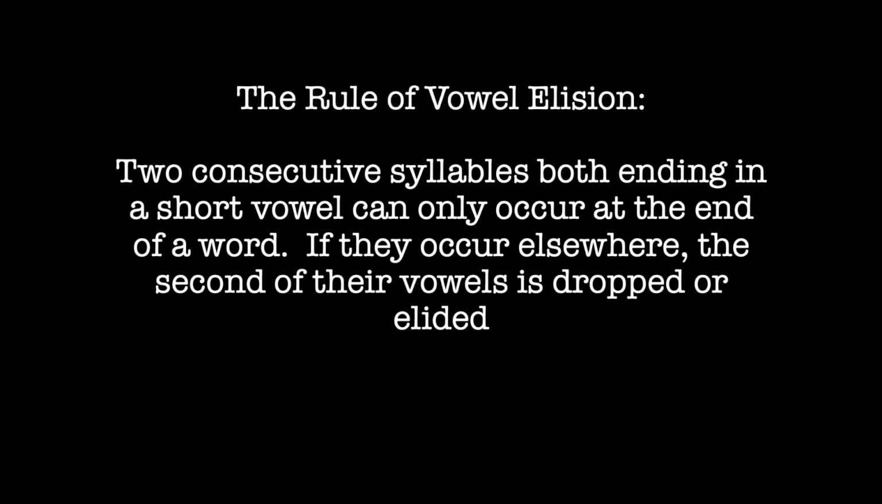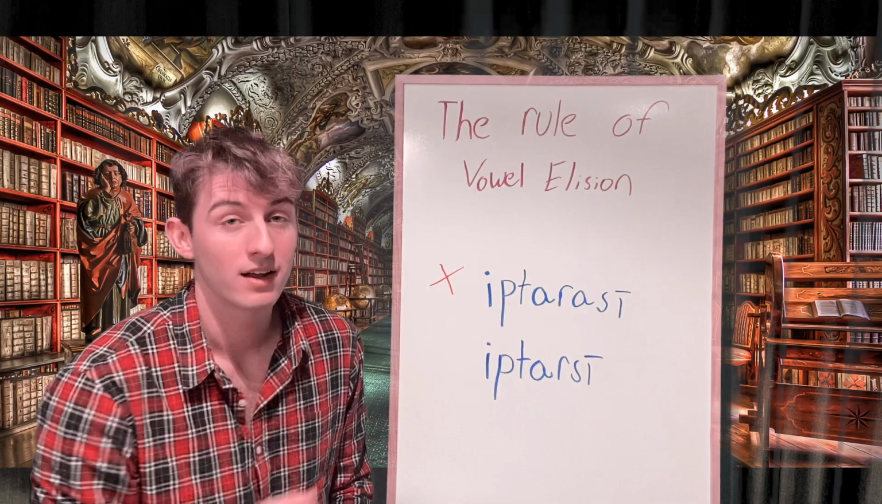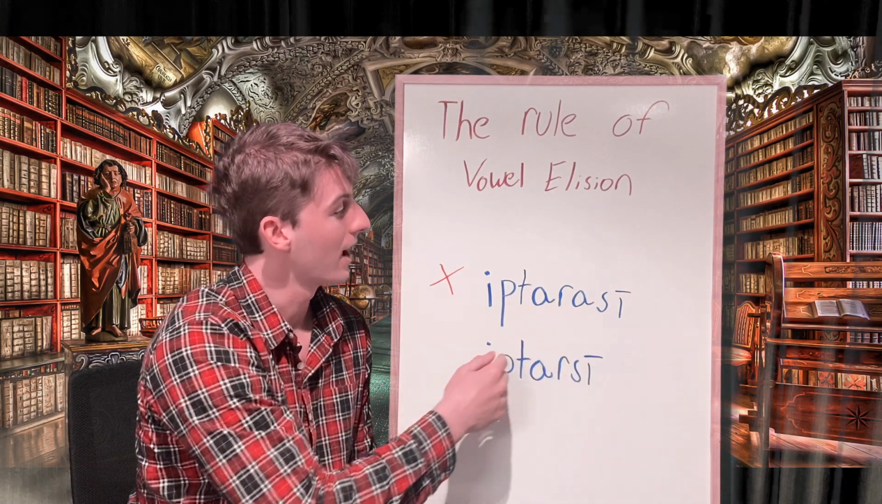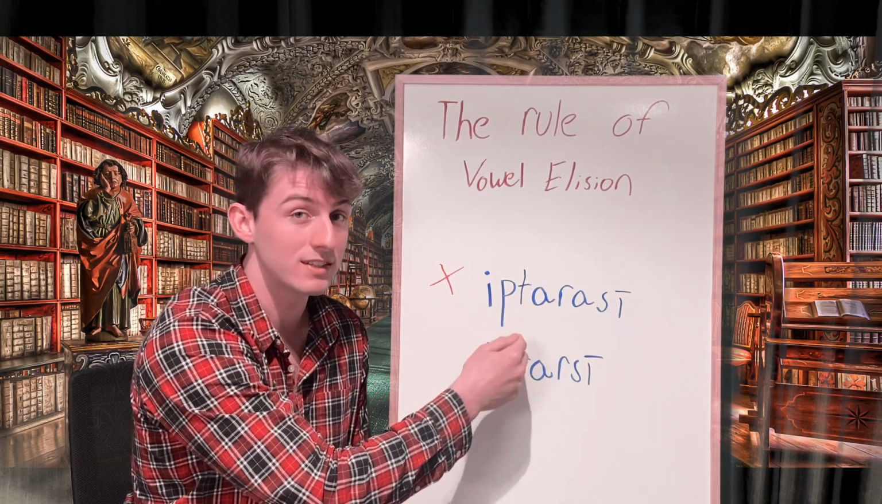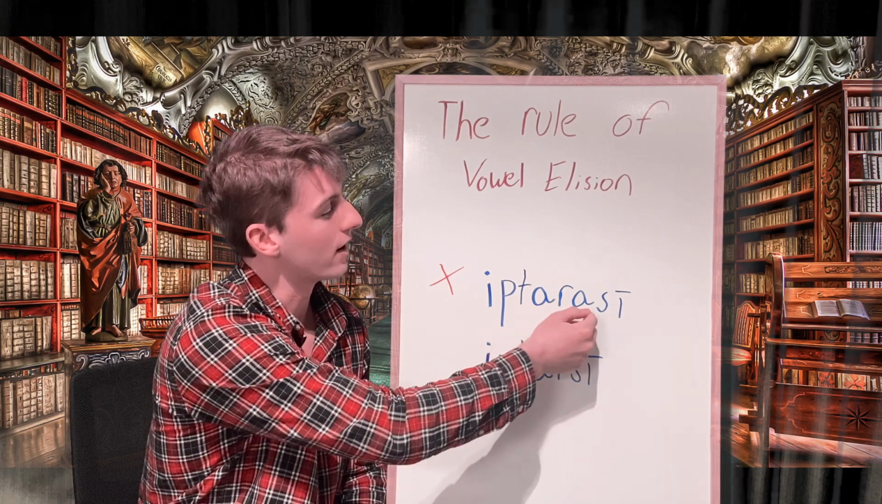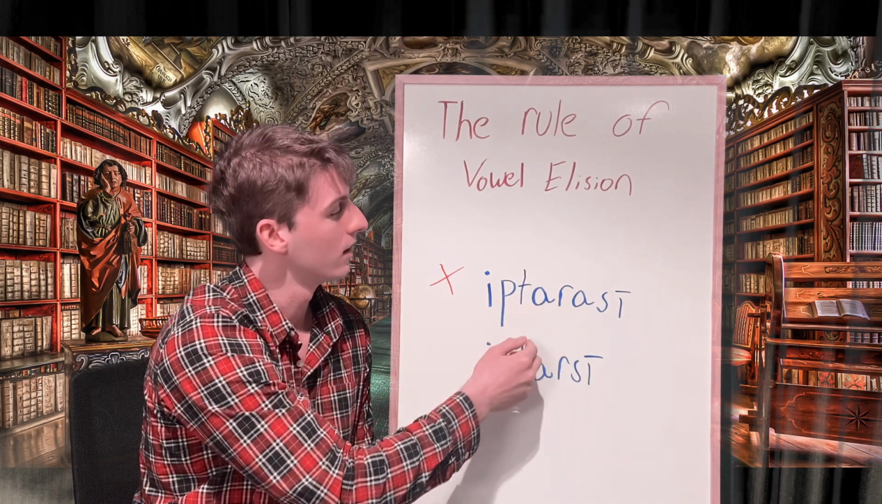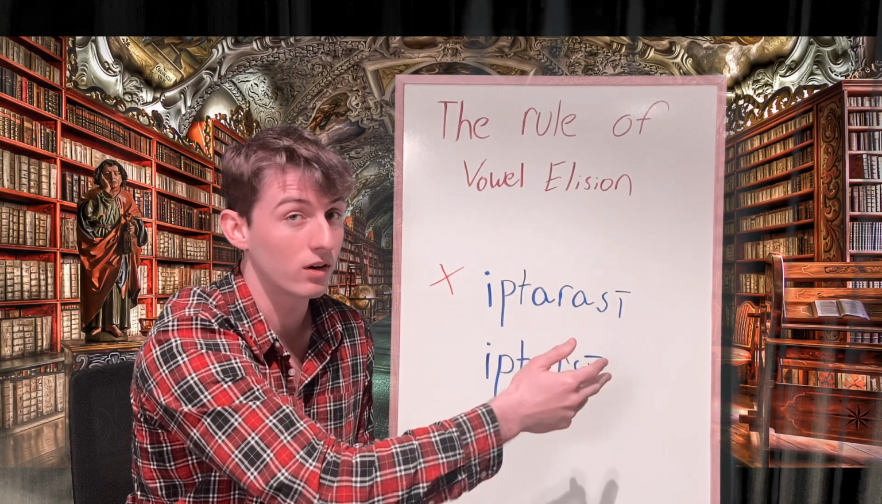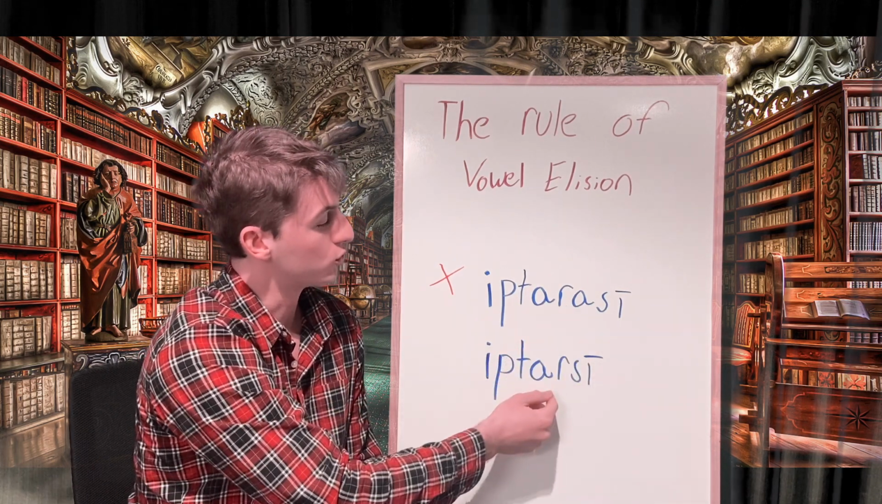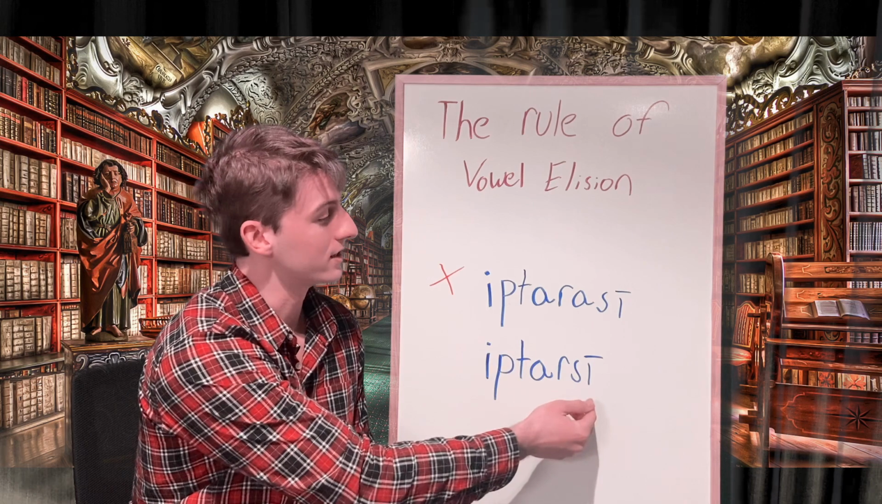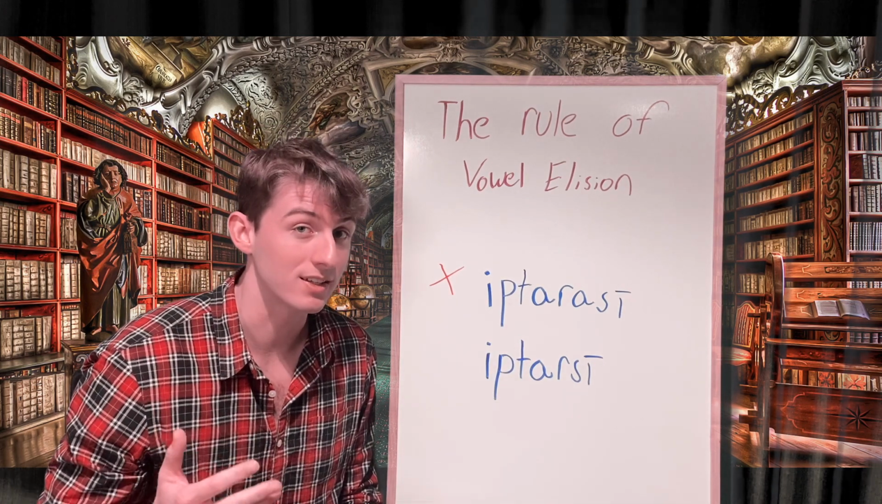Dr. Martin Worthington, an Assyriologist at Trinity College in Dublin, defines the rule of vowel elision as follows. Two consecutive syllables, both ending in a short vowel, can only occur at the end of the word. If they occur elsewhere, the second of their vowels is dropped or elided. Now, as you can see here, iptarasi has two consecutive syllables, both ending in a short vowel, with the two A's right here. So since these are not occurring at the end of the word, the second of these vowels is dropped to result in the word iptarsi, which is what we would actually find when translating from the cuneiform.